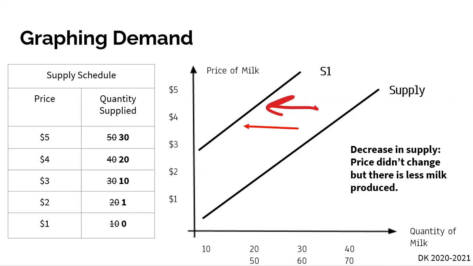If there's a shift in our demand curve and a shift in our supply curve, we just call that a change in demand and a change in supply. So there's a difference in terminology here. Quantity supplied is not the same thing as supply, just like how quantity demanded is not the same thing as demand.